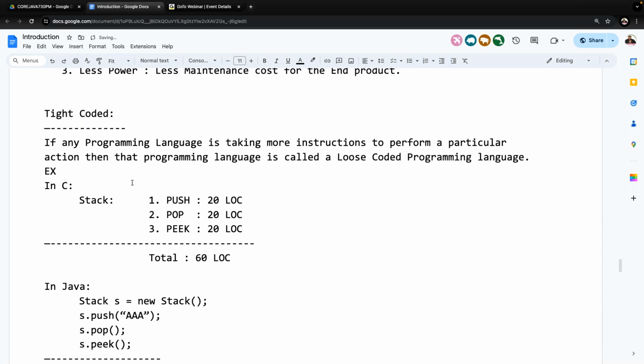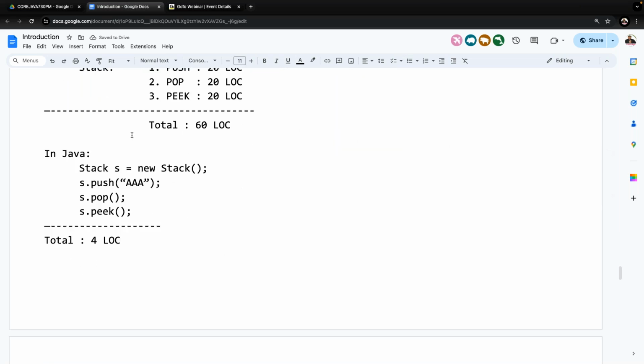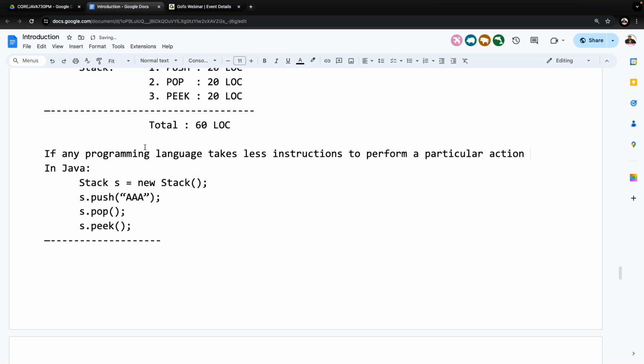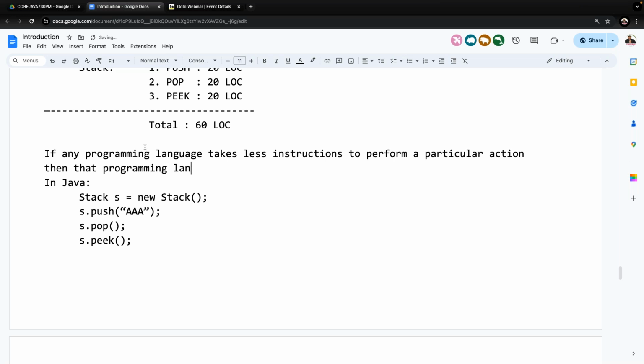An example is the C programming language. There are 60 lines of code given here. Understand it clearly. Next, one more point. If any programming language takes fewer instructions to perform a particular action or implementation, then that programming language is called a tight coded programming language.